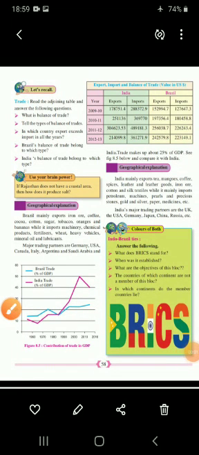Now, right side, we will see about India. India mainly exports tea, mangoes, coffee, spices, leather goods, iron ore, cotton, and silk textile, while it mainly imports petroleum, machines, pearls and precious stones, gold and silver, paper, medicines, etc. India's major trading partners are the UK, the USA, Germany, Japan, China, and Russia.